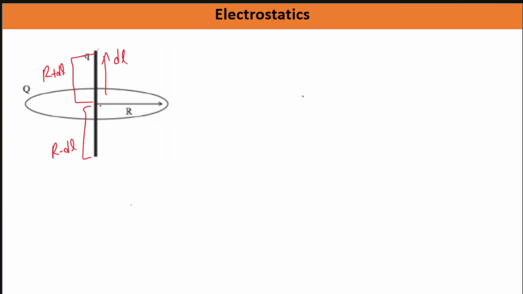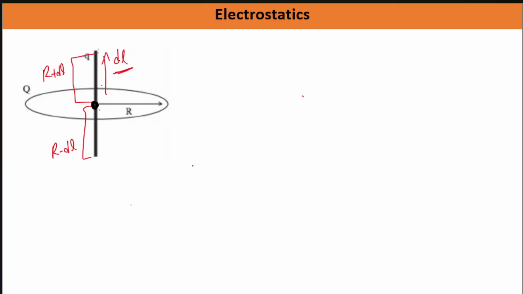Another way of looking at it: we now need to calculate, if we have given a displacement of dl in the upward sense to this rod, what will be the net force acting on this rod? Because you have displaced it from equilibrium, does a force act or not? That force would act as a restoring force for the oscillation to happen. Restoring force means force that will try to again let this rod come back to this r and r separation, which is because of displacement at r minus dl and r plus dl separation around this point.